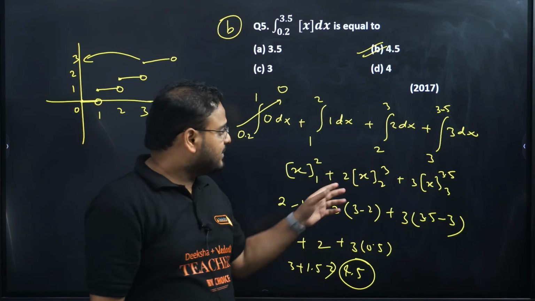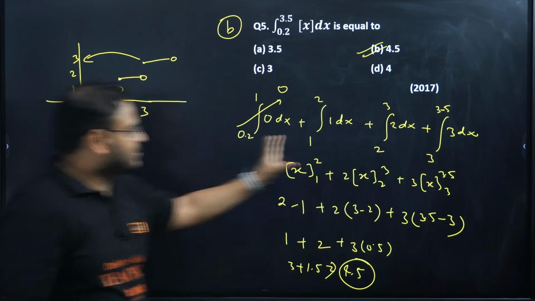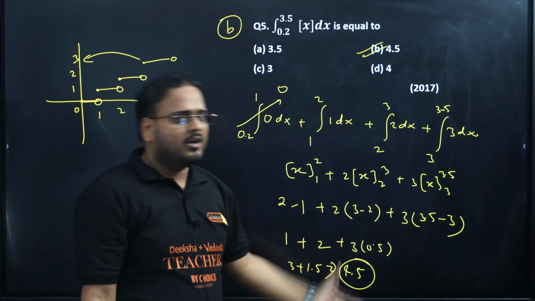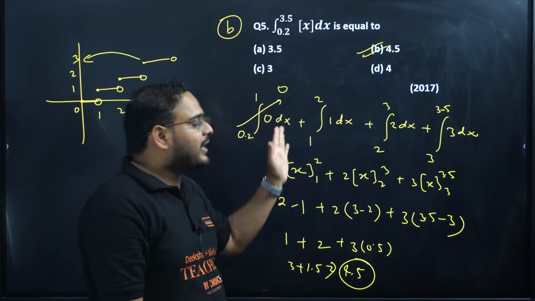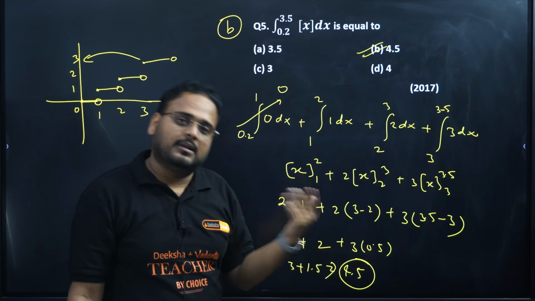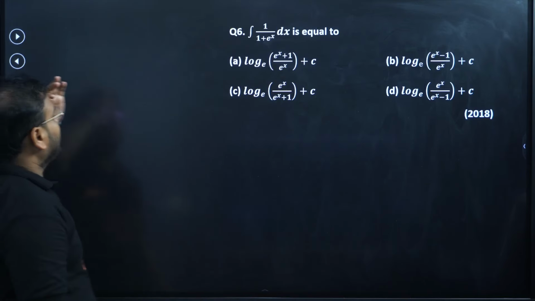Fair enough. Simple approach. Just break the greatest integer function of x in this fashion, you get the result like this, then do simple integration. It hardly takes 20 to 25 seconds to solve this question if you have good practice. That is it. Decent enough problem. 2017 PYQ. Question number 6.